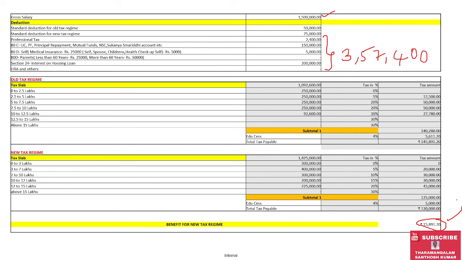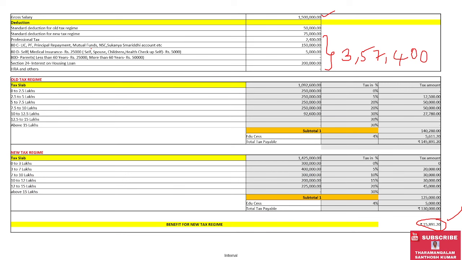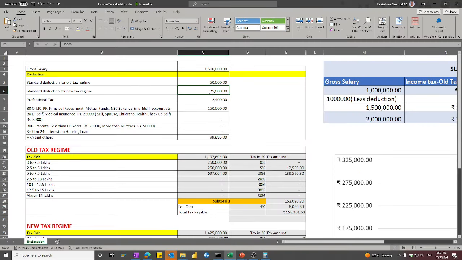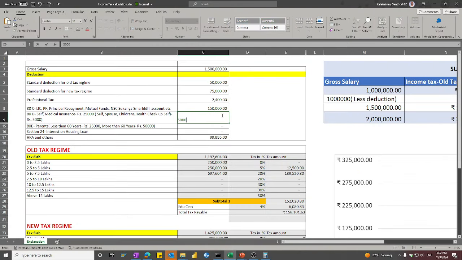So I will show you how to calculate for 15 lakhs. So now I put 15 lakhs, that is 15 followed by 5 zeros. The standard deduction remains unchanged, the new tax regime remains unchanged, and the professional tax remains unchanged. The 80C is 1.5 lakhs, and the 80D is 5,000 rupees. HRA I am putting as 0 since I am not considering it in my ideal condition, and for section 24 interest on housing loan I am putting the maximum limit of 2 lakhs.